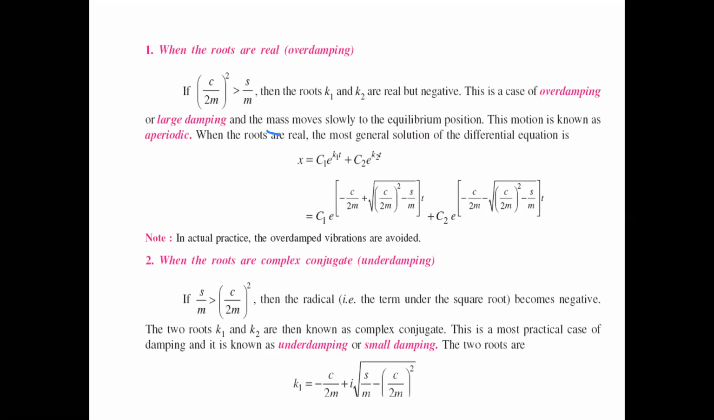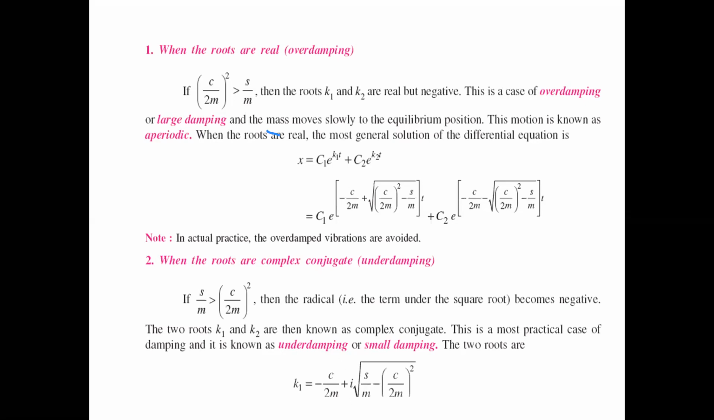Then the radical becomes negative. So the roots K1 and K2 are known as complex conjugates. When S by m is higher compared with C by 2m square, the values are complex conjugates, and this type of damping is known as under damping.